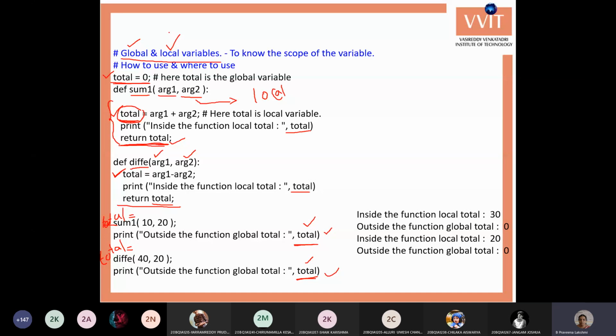The global variables are stored in the memory at the time of declaration, and are available in the memory throughout the program.